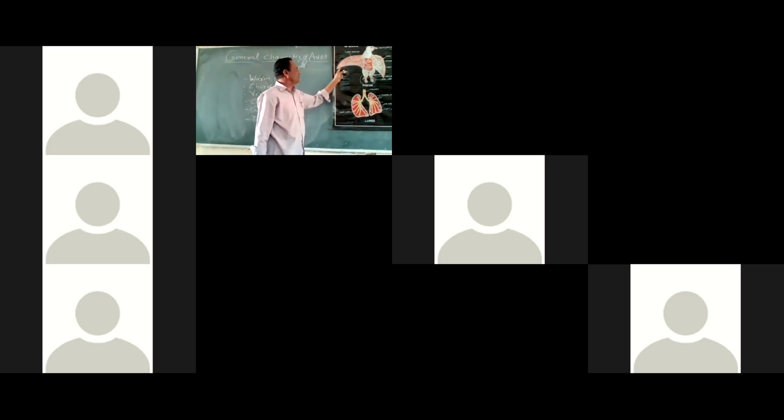These are the important characters. Four limbs, tetrapoda; forelimbs modified into wings, and hindlimbs modified for walking, perching, swimming, etc.